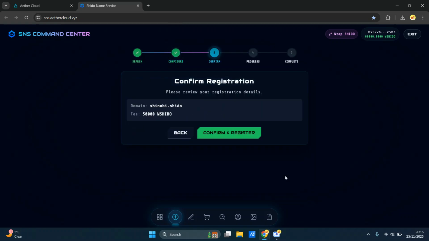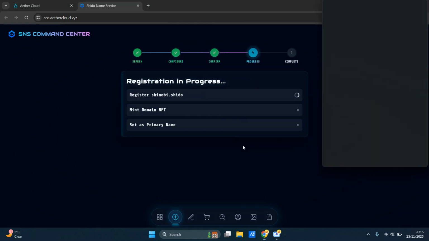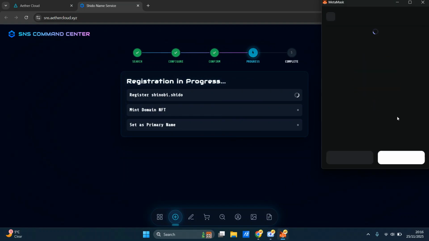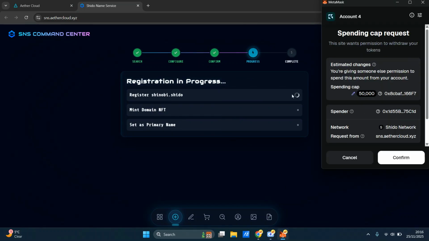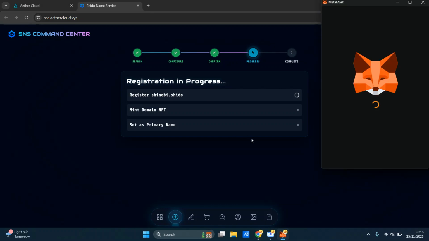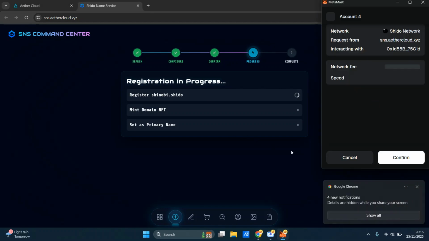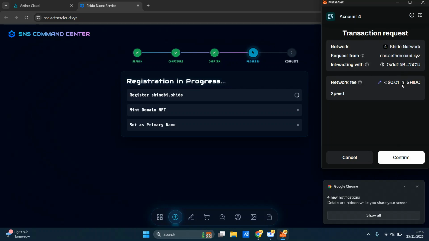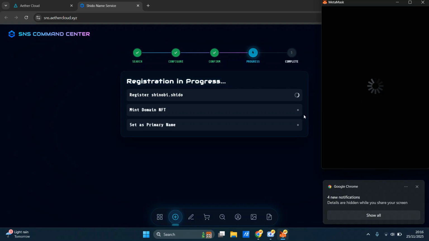So you proceed and it says, please confirm your registration. You get a pop-up here and it's nicely taking you through the process, right? So you confirm that it's going to take 50,000. Yes, the fee was a cent.